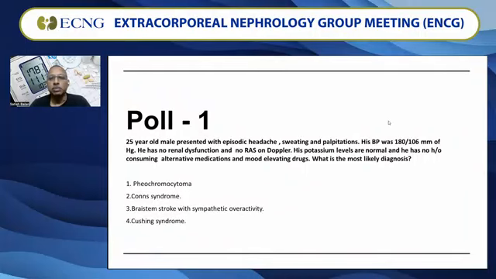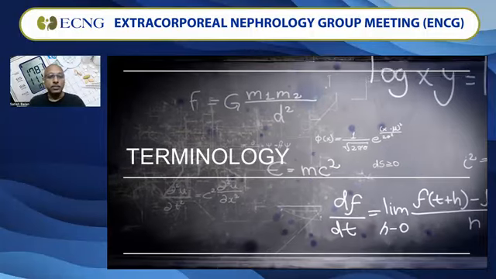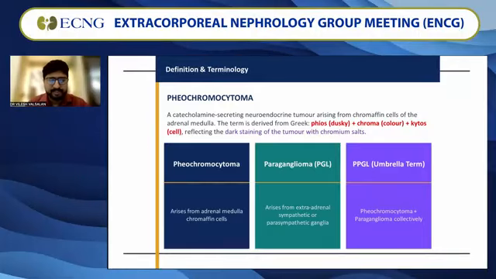Yes, I think most of the people have spotted the right answer and not been fooled by some of the other more likely answers. It is a pheochromocytoma, probably the diagnosis of choice here. In Conn syndrome, obviously, the potassium will be low. In brainstem stroke with sympathetic overactivity, you would expect a more obtunded or comatose patient. And in Cushing syndrome, again, the potassium might be low and there may be other features like edema. So most likely pheochromocytoma. And with that, we go back to Dr. Vilesh for the discussion.